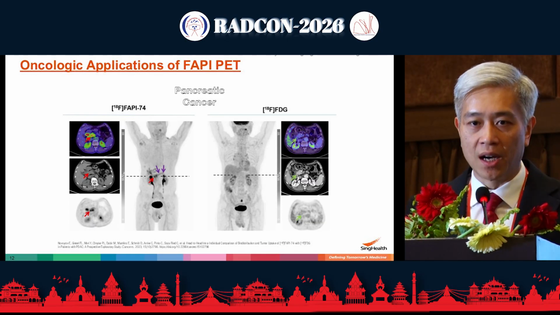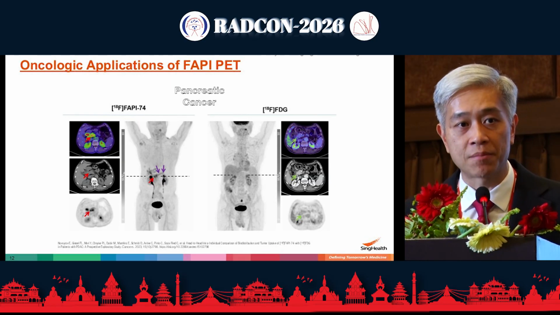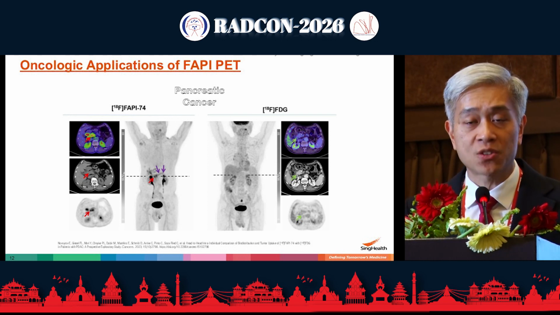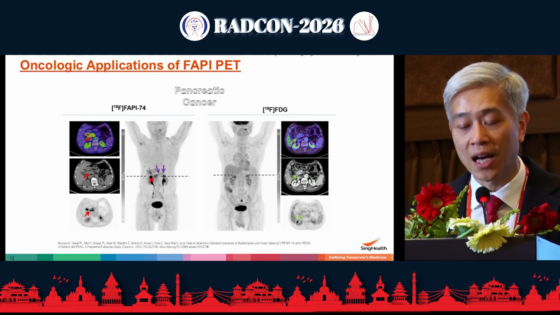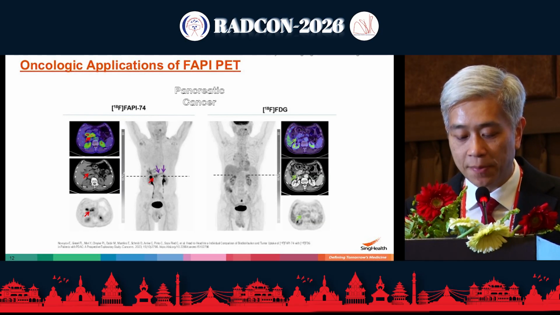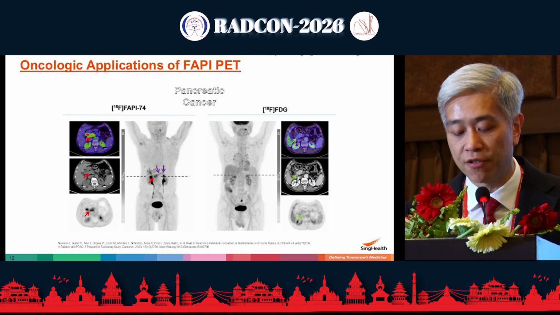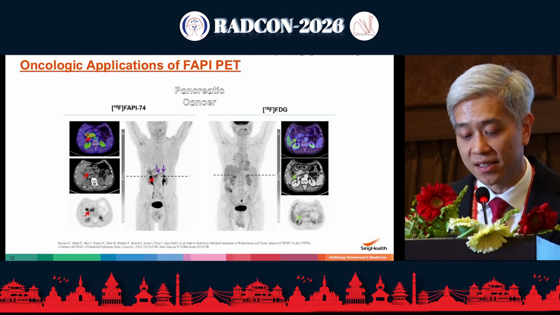So this one is a little bit tricky because we know that pancreatic adenocarcinomas can show increased uptake on FDG. So it's not in all cases where it's low, but we do know that it has quite highly variable FDG uptake. So there are patients who don't show very much uptake using FDG. In this patient, the tumor in the pancreatic head is well seen, but you will also notice that on the FAPI PET images, there's uptake along the pancreas, here indicated by the purple arrows, and that's actually likely due to pancreatitis rather than tumor.